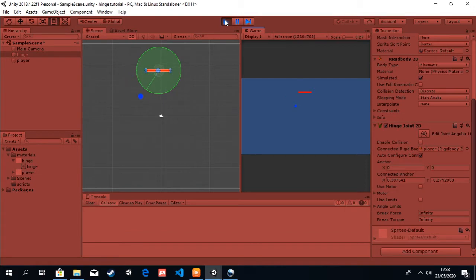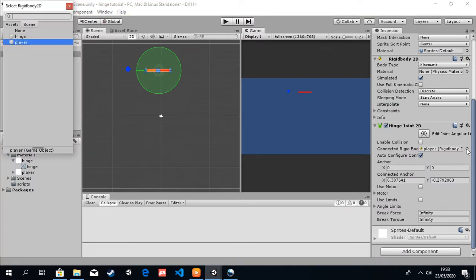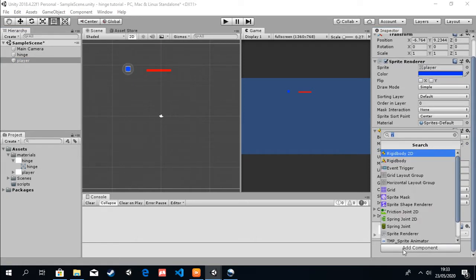So that's what we're going to do, but without setting the connected body to the player, because if you do that it won't be a good game, it will only be hanging. So set that to none. And in our player we are going to add a hinge mechanic. Just call it the hinge script.